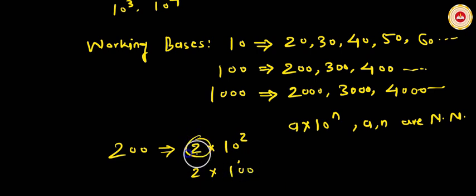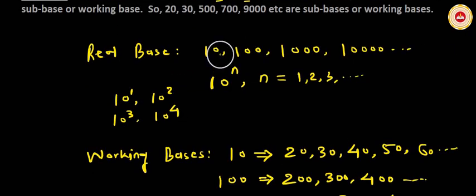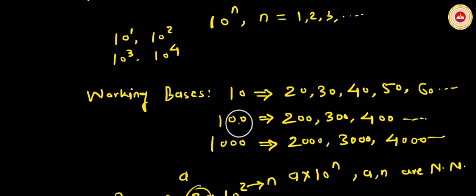So this 2 is a and this 2 is n. Correct? Let us repeat. Numbers like 10, 100, 1000, 10,000 are called real bases, and multiples of real bases are called working bases.